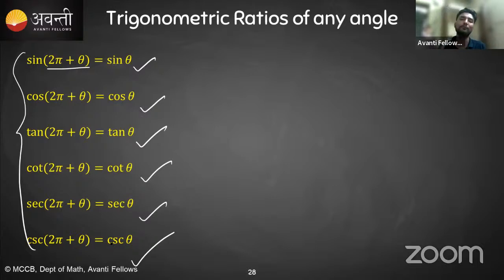Like we already came into the first quadrant. Okay, suppose 4 pi plus theta, so it means 2 rounds and then plus theta. So we are in the first quadrant only. 6 pi plus theta means what? We are in the first quadrant only. Okay, so that is the case for all these values.